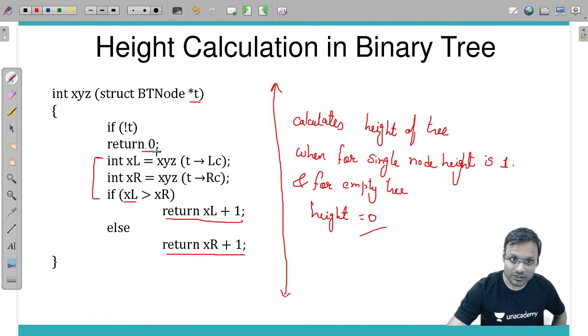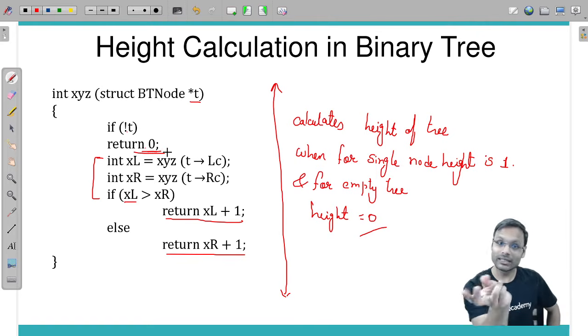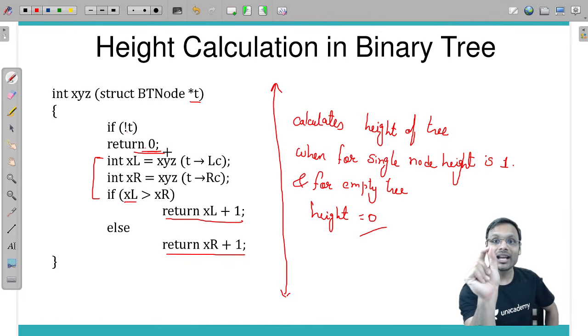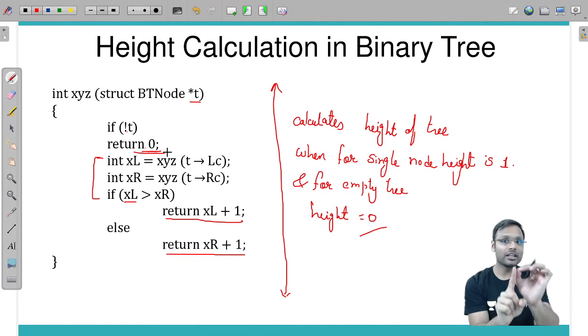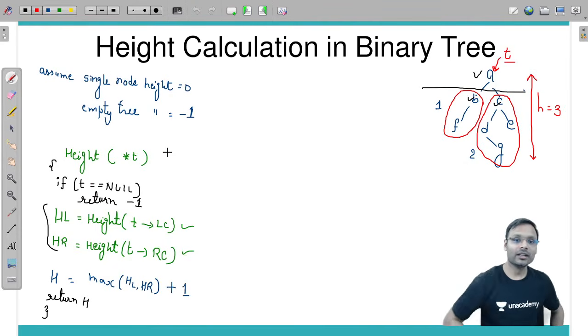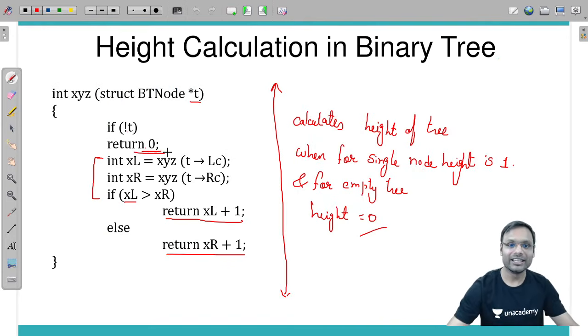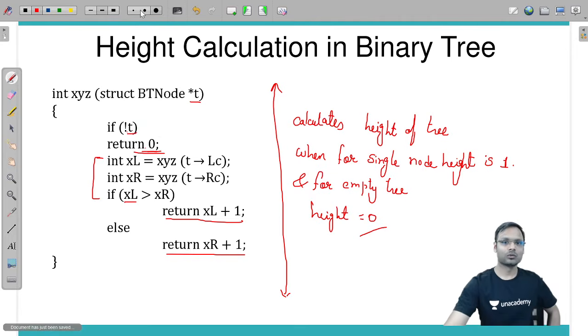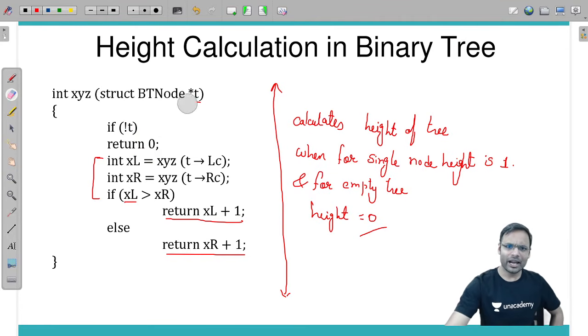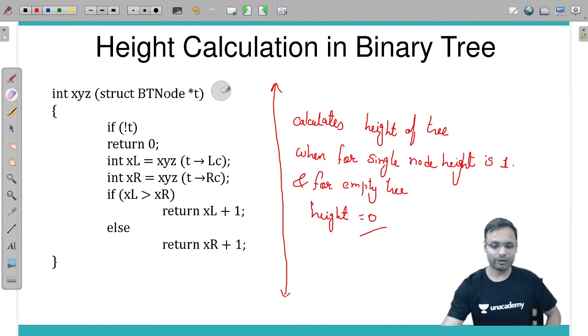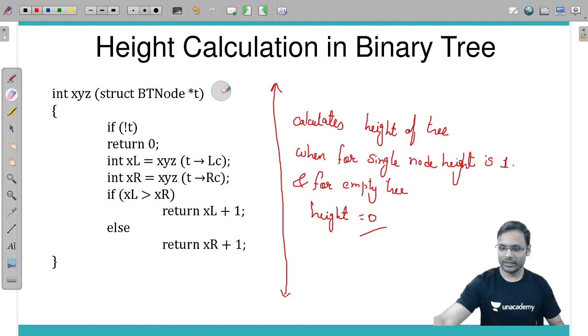For an empty tree you are returning 0. If you want the other definition, for empty tree height -1 and for single node height 0, then you can write this algorithm: instead of 0 here, you can return -1 when you are calling the function for null. So with small changes you can write the algorithm for every definition of height and every problem. Yes, Nishu, exactly.